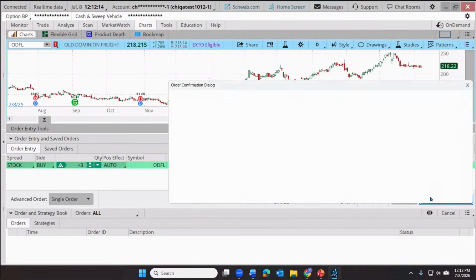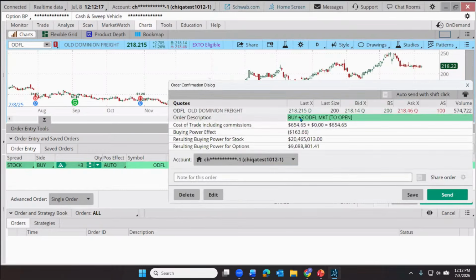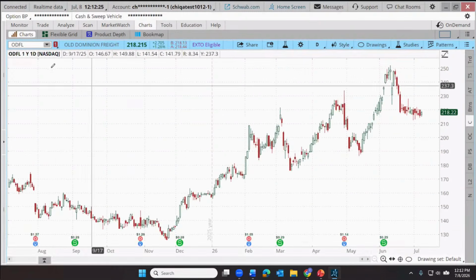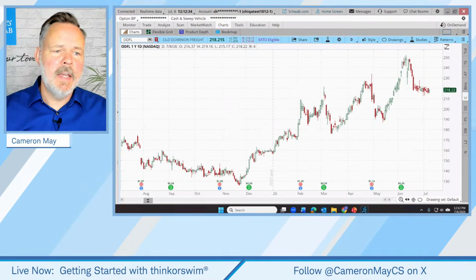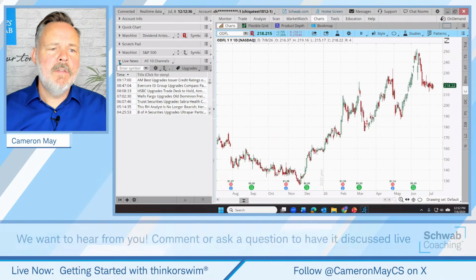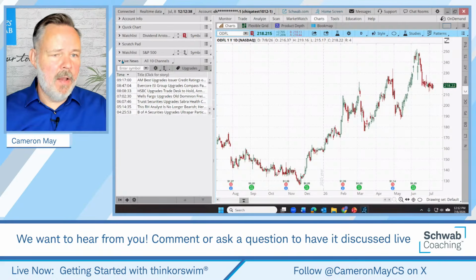Let's click confirm and send. And let's do this. Buying 3 shares of ODFL. There's no commission on this example trade, but there can be on some types of trades. And I'm going to send that order off. And that gives us sort of our first example of tracking the news, finding developing headlines quickly, and placing a trade. Now, let's look at another gadget over here in the left column.